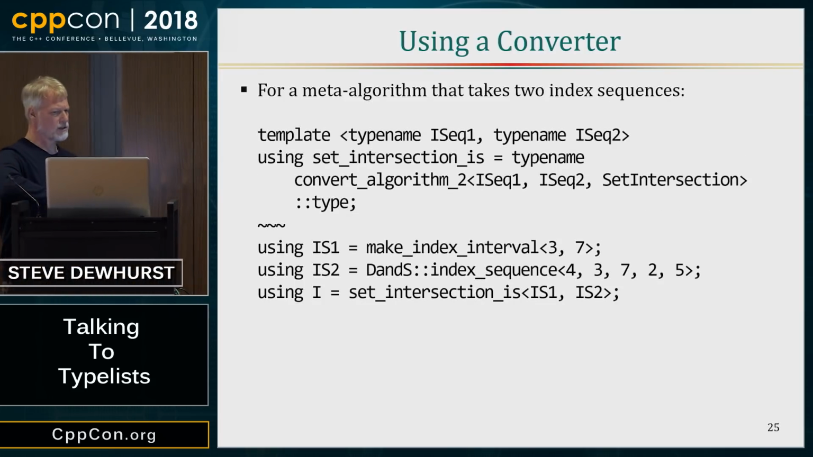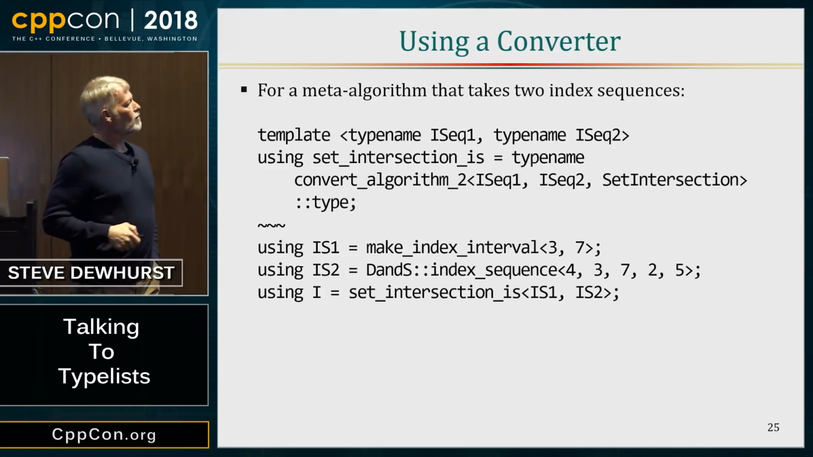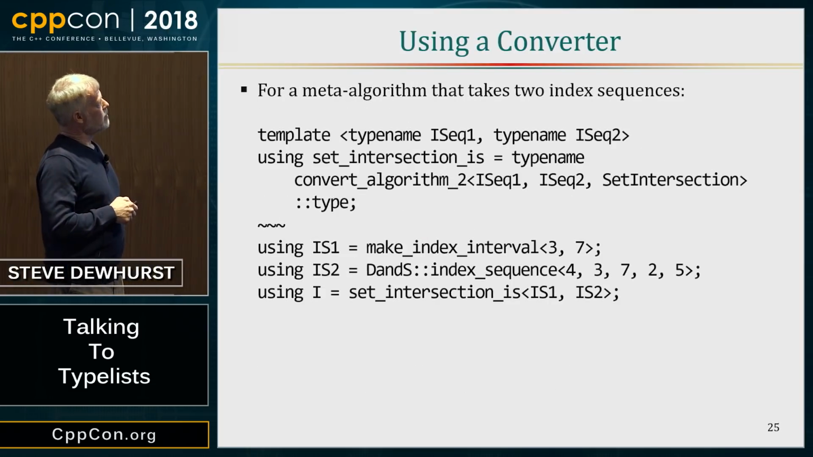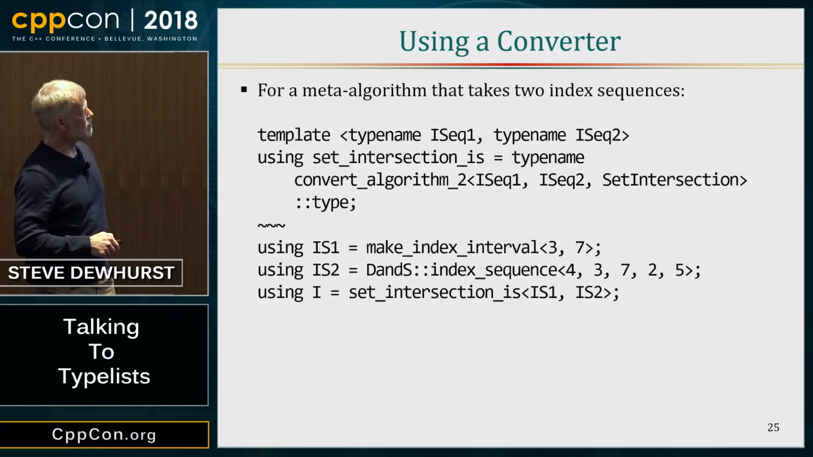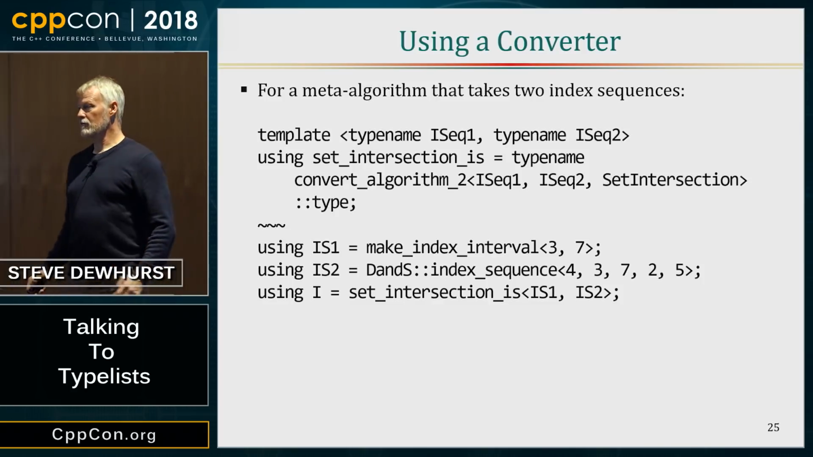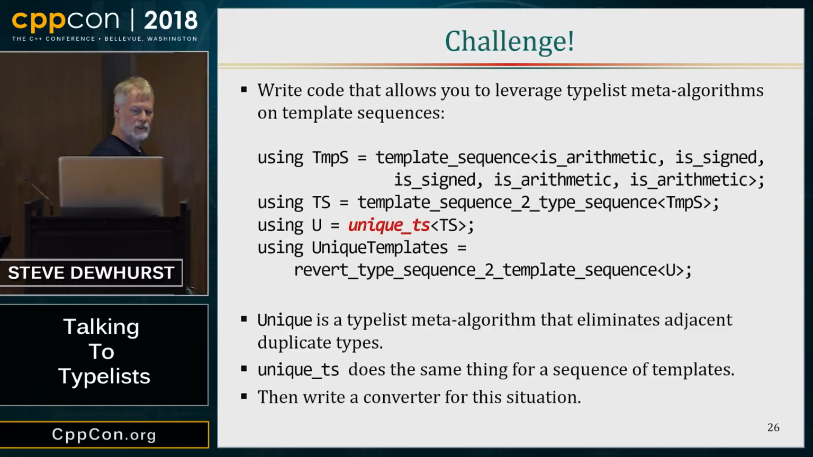Without going into the details, here's a set intersection for index sequences. Once I create it, here I'm making an index interval. This is non-standard. And here's an ad hoc index sequence, and I can find the intersection of these two by using that algorithm. So, a lot of material.